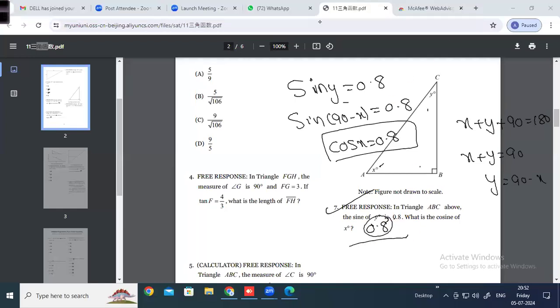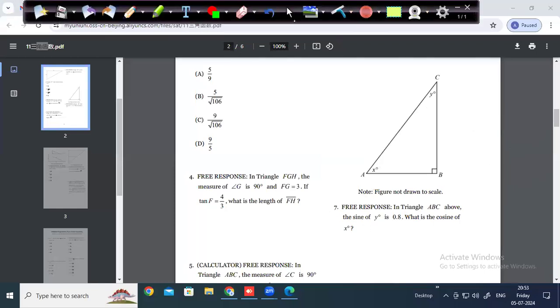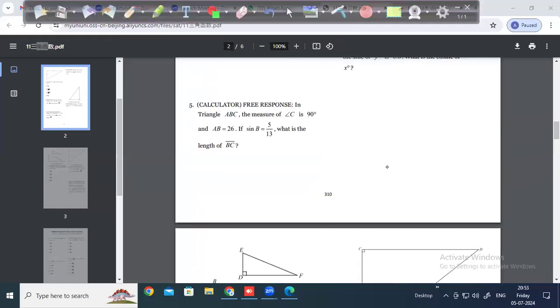Let me see how many of you have given me the answer as 0.8. Yeah, 0.8. Someone gave me 5.8. What is cosine? Cosine is cos. Cos and cosine both are the same. Okay, so most of you gave me the answer as 0.8. A few students gave me the answer as 5. Who gave me the answer as 5? You just need to recheck why you gave the answer as 5. Please see the fifth question.